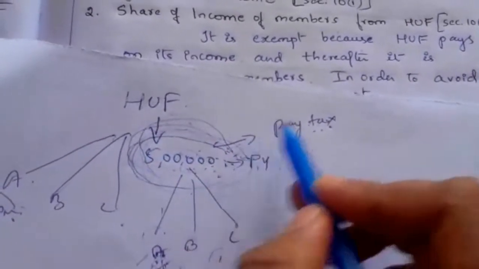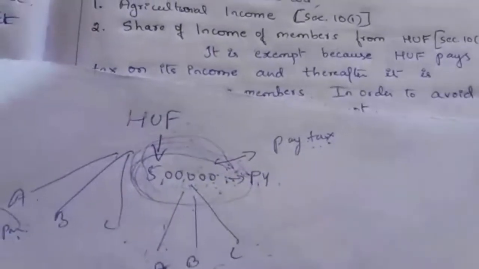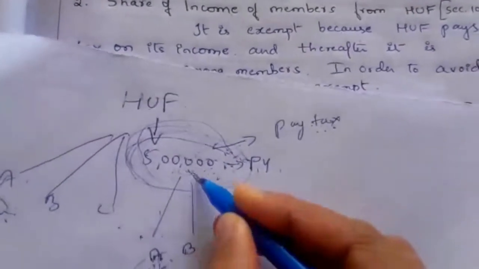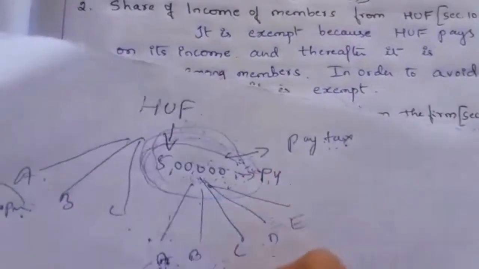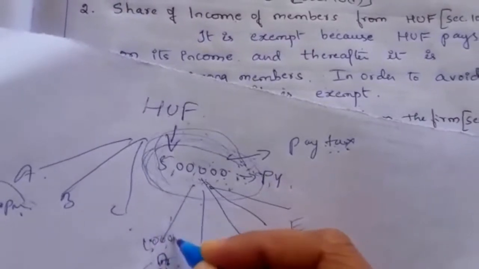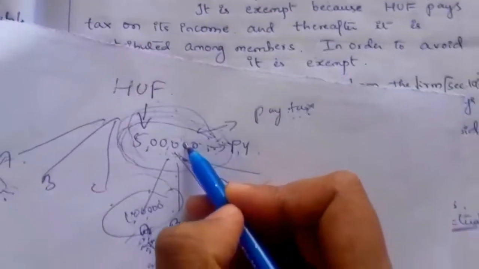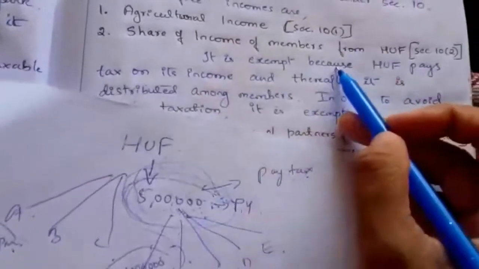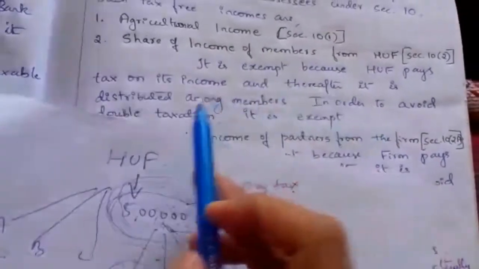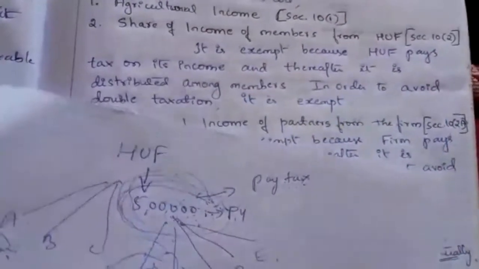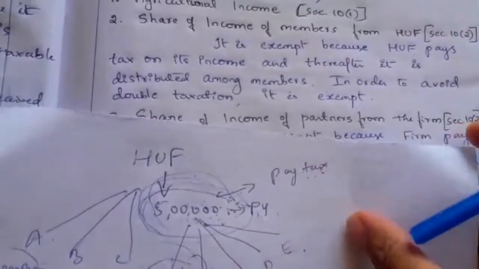On the 5 lakh income, tax has already been paid once. If five members are there, Mr. A may receive 1 lakh as his share, and on that 1 lakh he need not pay tax because it is a share of income. The share of income of a member from HUF is exempt because it is already taxed, in order to avoid double taxation. Understood? So that is about HUF.